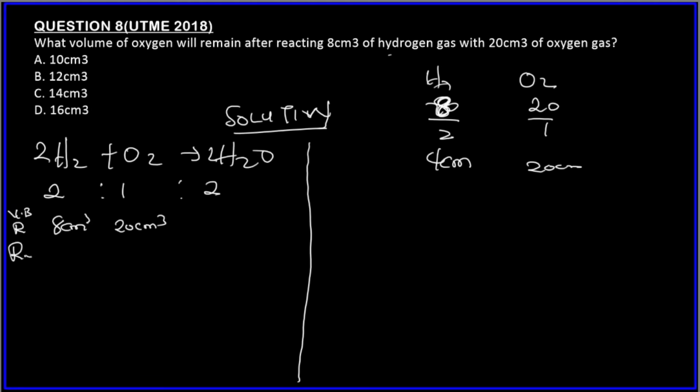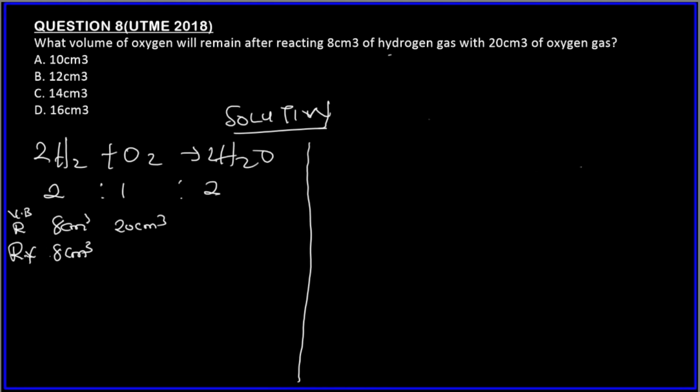So the reacting volume, since hydrogen gas is the limiting reagent, we know that it will be completely used up. So the reacting volume becomes 8 centimeter cube. All the hydrogen gas will react. But we know that oxygen gas is the reactant in excess. Not all the volume of oxygen gas will react with the hydrogen gas. So we have to look for it.